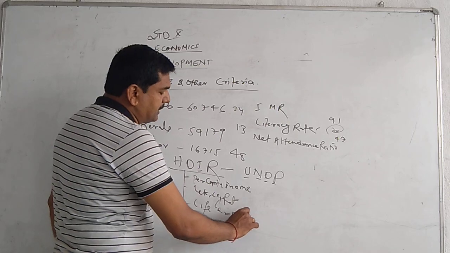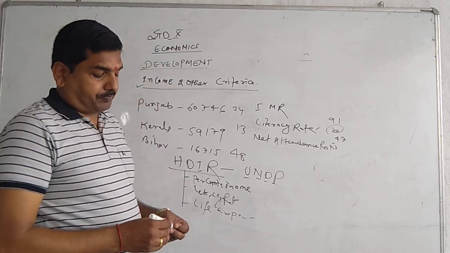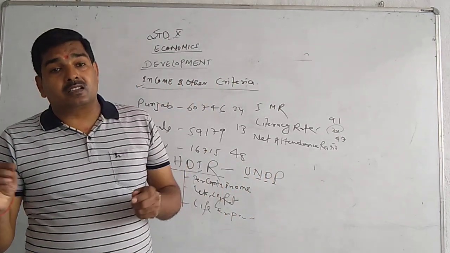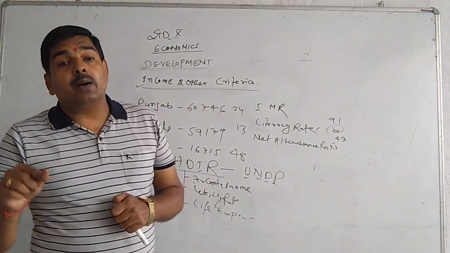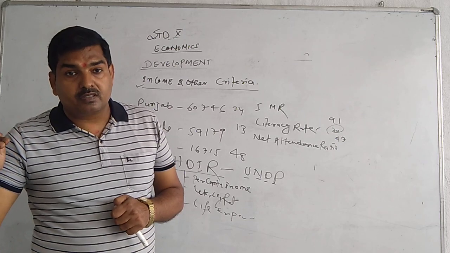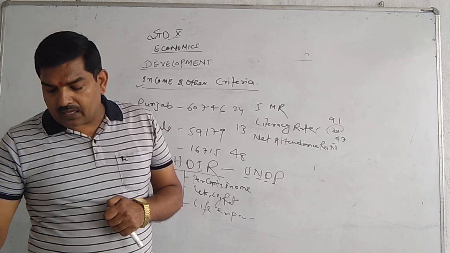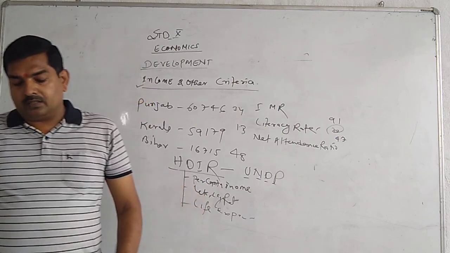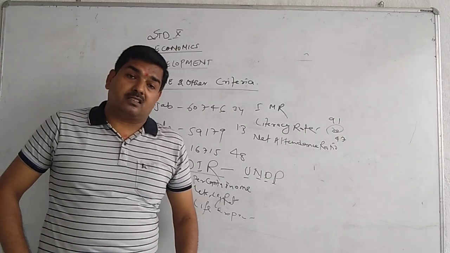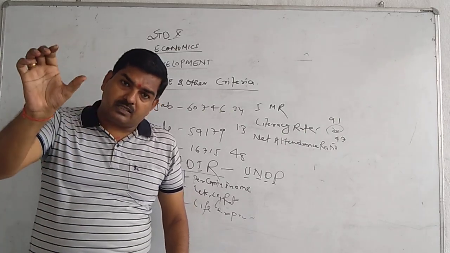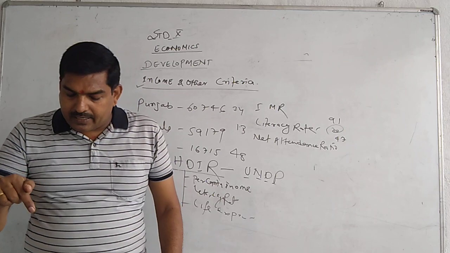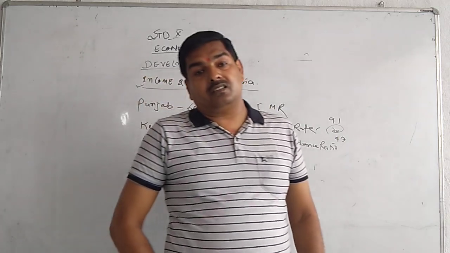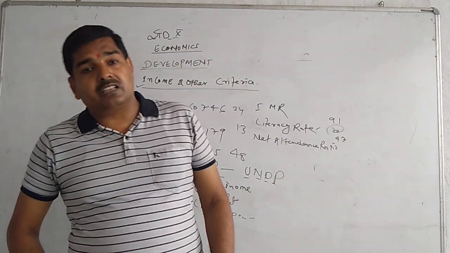Life expectancy means the health parameter of a country, how long a person survives. As I compare Sri Lanka, a person's life expectancy is 74.9 years, while in India it is 65. That means Sri Lanka is in a much better condition, especially in the health sector.